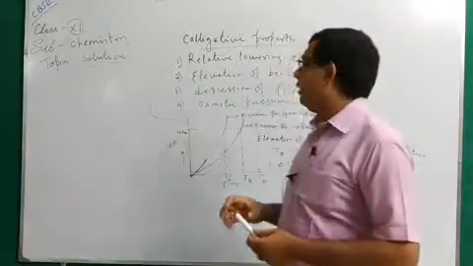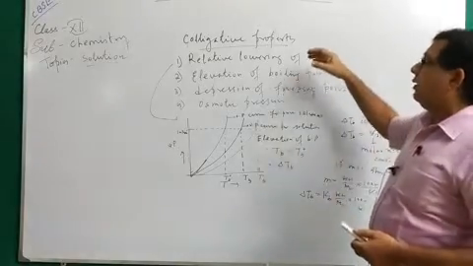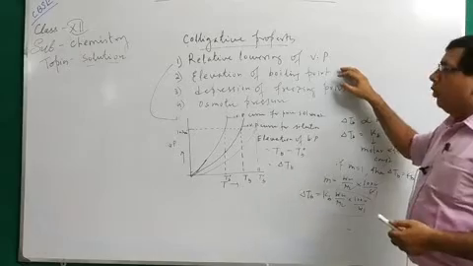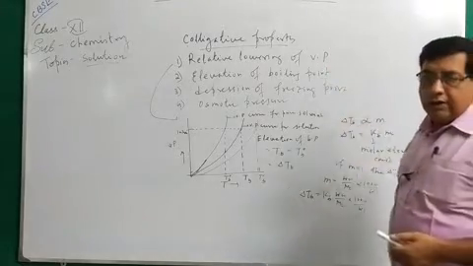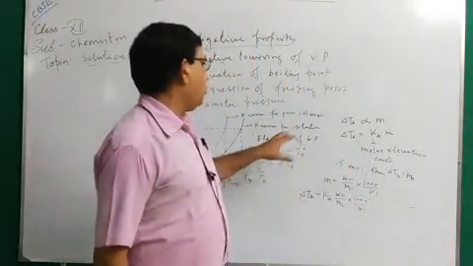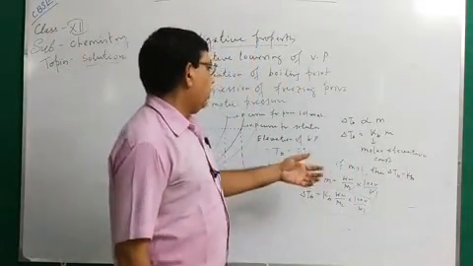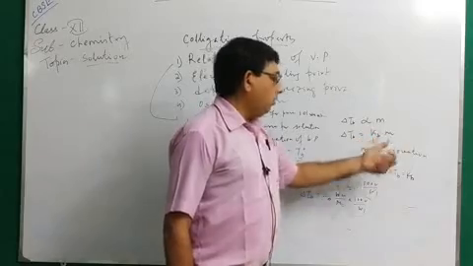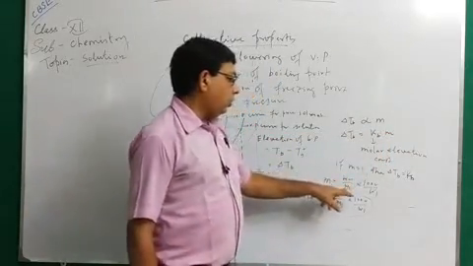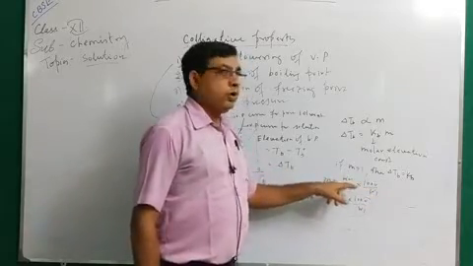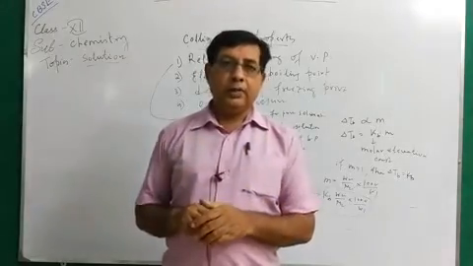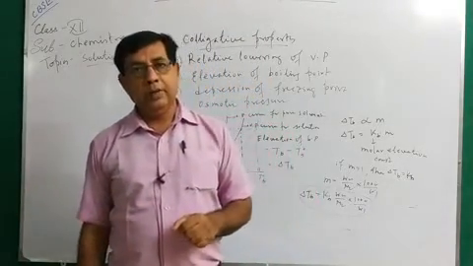So these are the two important colligative properties I have discussed. Number 1, relative lowering of vapor pressure. Number 2, elevation of boiling point. Why are they called colligative properties? Because these properties depend upon the amount of solute present in the solution. Because delta TB equals Kb into m, where m means molality, the number of moles of solute present in the solvent. Number of moles of solute means the number of solute particles present in the solution. So it is a colligative property.